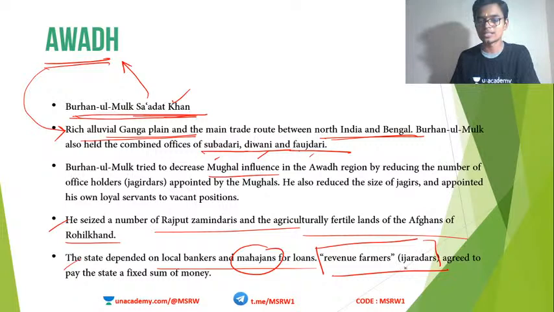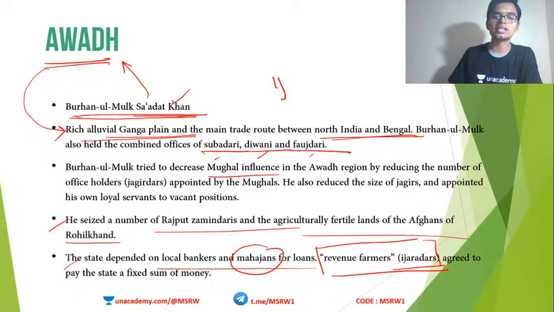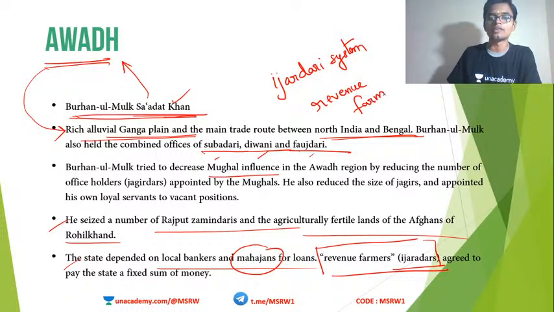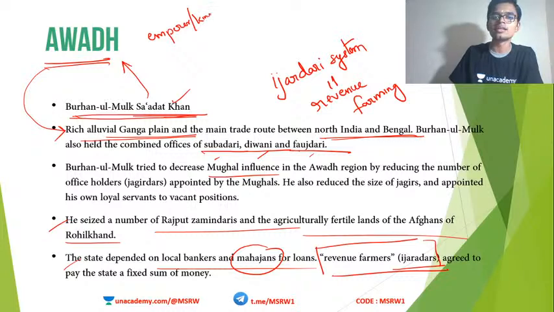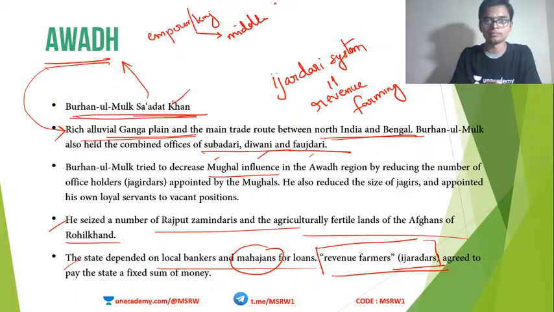So what is the Ijaradar or the Ijaradari system? The Ijaradari system is also known as revenue farming. Revenue farming means what? The king or the emperor, whoever it is, will ask the zamindar or the middleman to pay a fixed amount of tax to him.